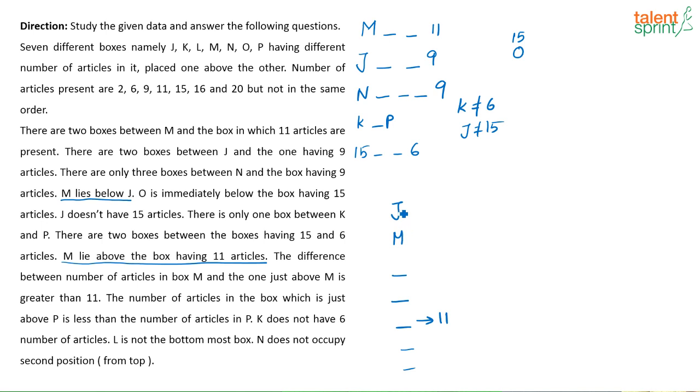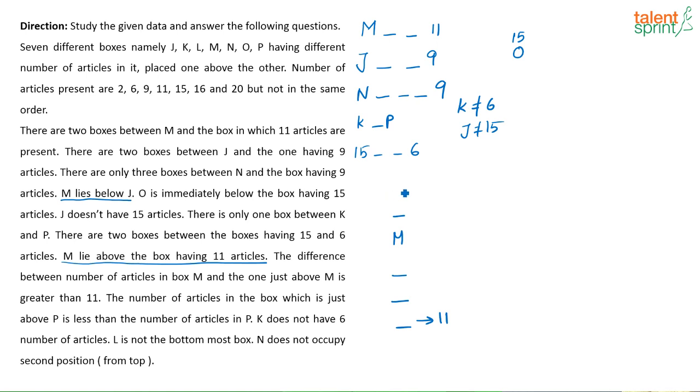If this is the case, then which will be 9? 1, 2, this will be 9. Now if this is 9, there is also a condition that between N and 9 there are 3 boxes. Now N can't be on the top, so can N be in the bottom? 1, 2, 3, but the boxes are getting over here. If this was the case, then N has to come here, but there is no space to keep N. Already we have kept all the boxes. So this will not be the case. So definitely there is some spacing between M and J. So J will not immediately be on top of M, correct?